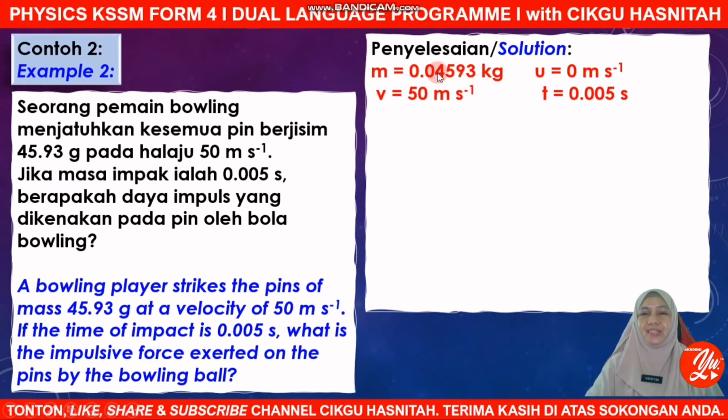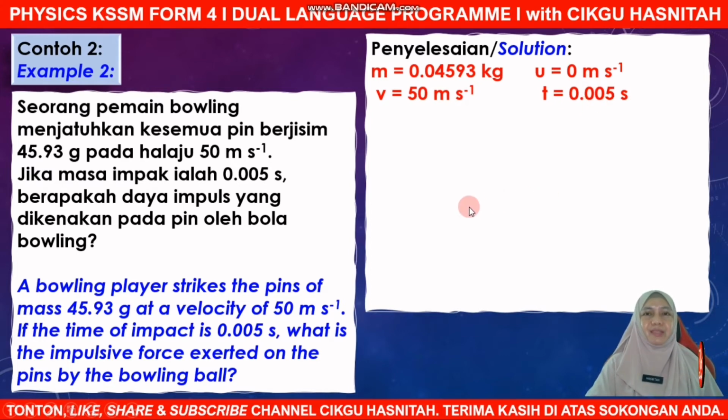So 0.04593 kg. Initial velocity 0. Why? Before the bowling ball is released, it is at rest in the hand of the bowling player. Yes. And then it is released with the final velocity of 50 meter per second the moment it hits the pin, and the time of impact is 0.005 second.